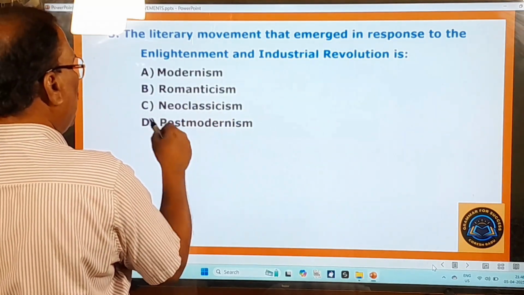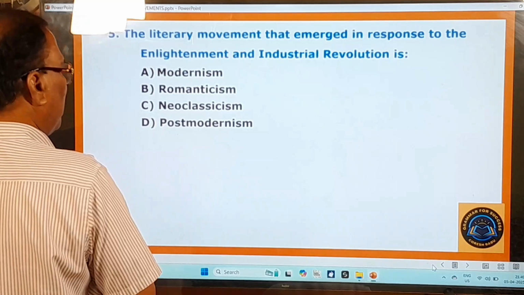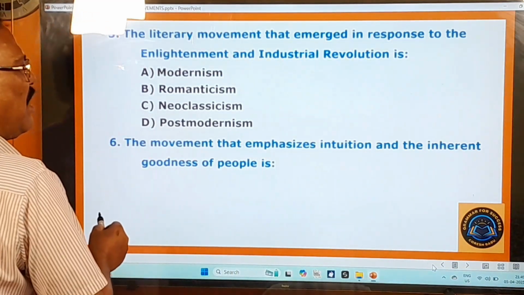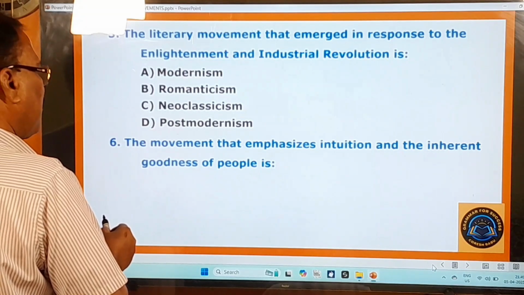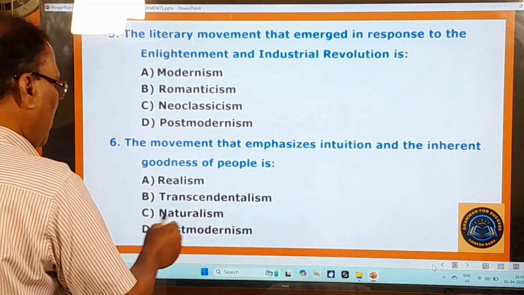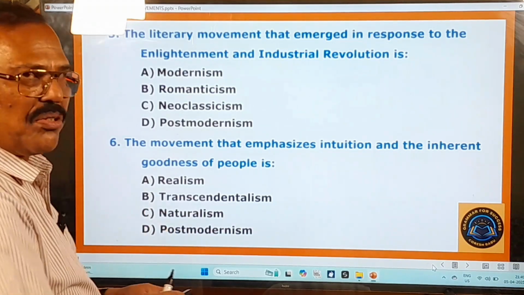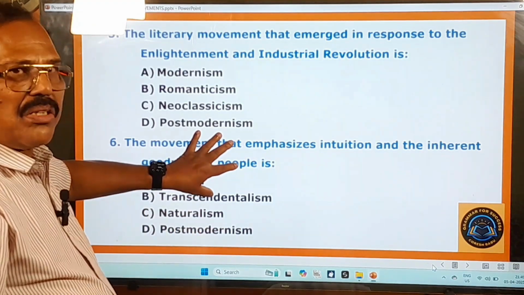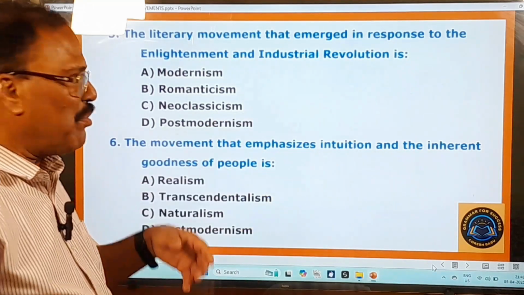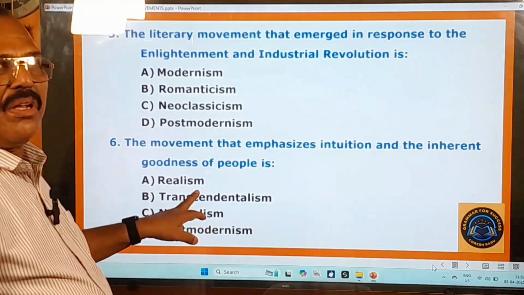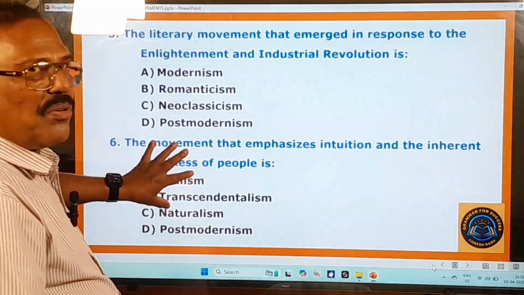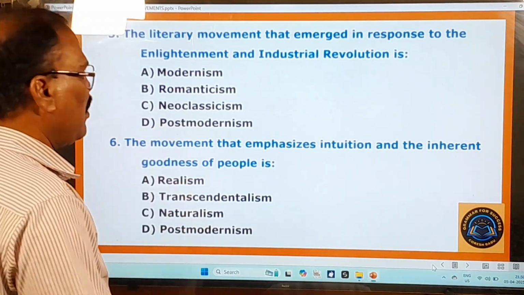Fifth question, the literary movement that emerged in response to the Enlightenment and Industrial Revolution is? Modernism, Romanticism, Neoclassicism, Postmodernism. Sixth question, the movement that emphasizes intuition and the inherent goodness of people is? Realism, transcendentalism, naturalism, postmodernism. I'm very sorry to say that this question is not supposed to be given in this test. It is to be given in the second part because I'm going to teach you about transcendentalism in the second part. That's why this question is wrongly given. So please don't think otherwise. Now you move on to other questions.